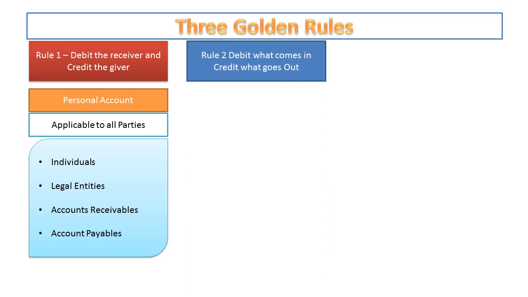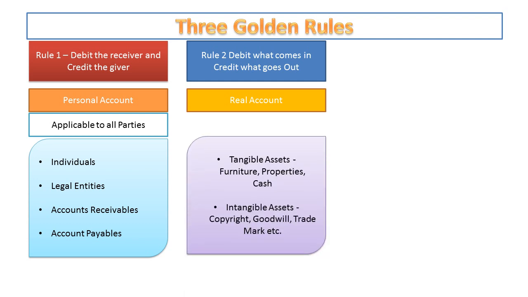Rule number two: debit what comes in and credit what goes out. This rule is applicable to all real accounts. Real accounts can be tangible real accounts and intangible real accounts. Tangible real accounts include tangible assets like furniture, properties, cash, etc. Intangible real accounts include intangible assets like copyright, goodwill, trademark, etc. In summary, we can say rule number two is applicable to all assets.